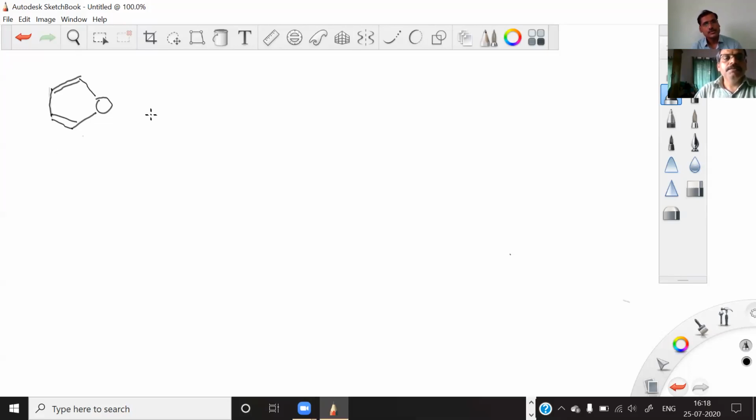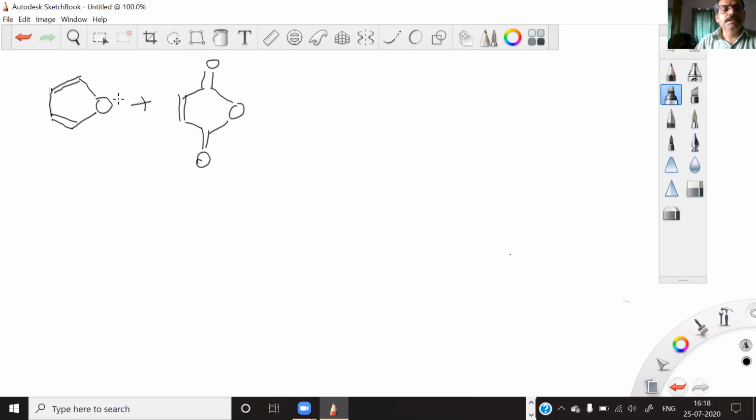Now, if you react this furan molecule with maleic anhydride, you have the dienophile system, which is connected to the electron withdrawing group, that is your anhydride group, and that makes it a very good dienophile, because for a dienophile you need electron deficient, whereas for a diene you need electron rich.